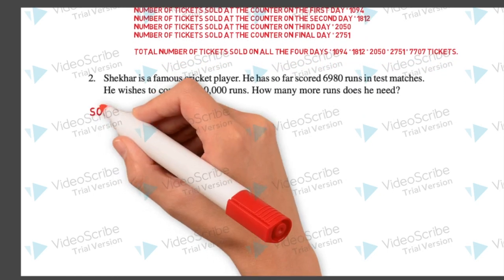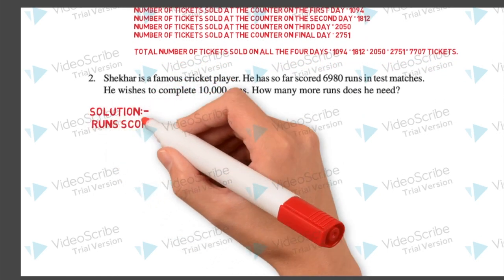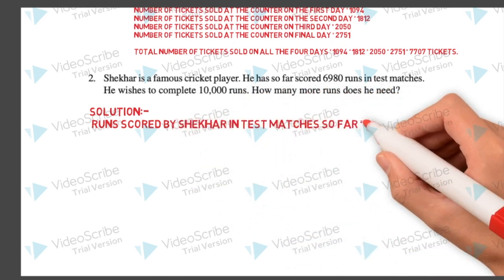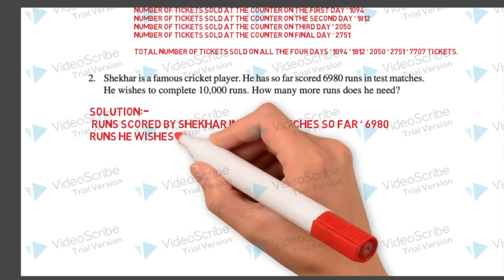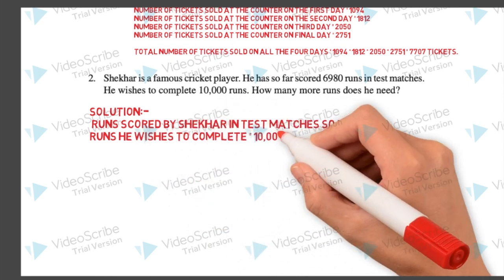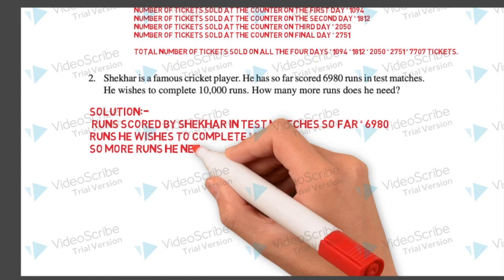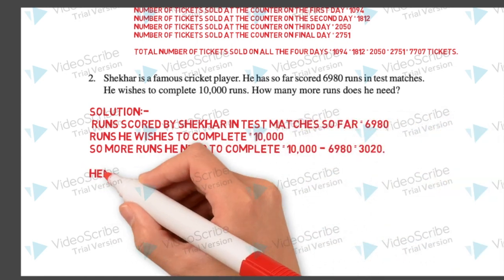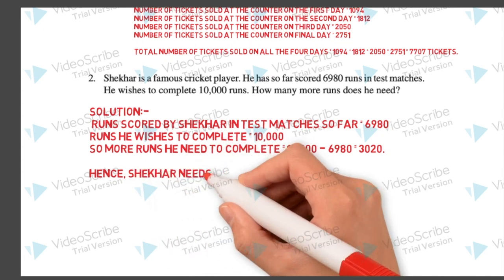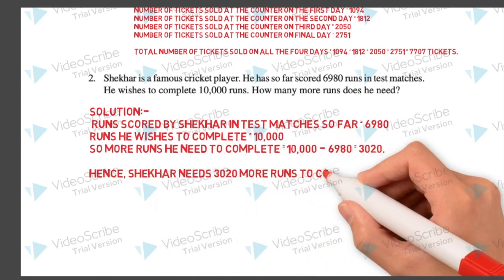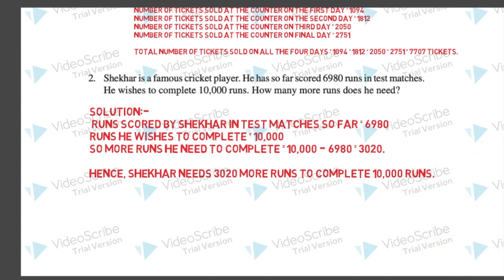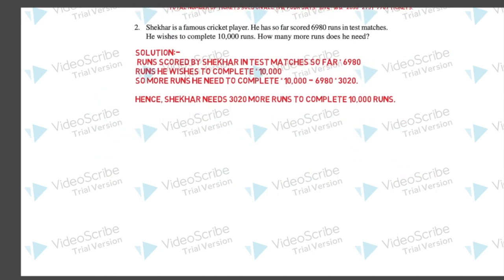So how we will solve this question using statements? We will write the statements. Runs scored by Shekhar in test matches so far 6,980, and runs he wishes to complete 10,000 runs. So more runs he needs to complete: 10,000 minus 6,980, you will get 3,020. So you will write the concluding statement also. Hence Shekhar needs 3,020 more runs to complete 10,000 runs. So cross check your answer.